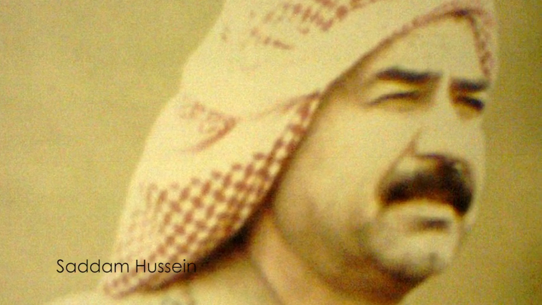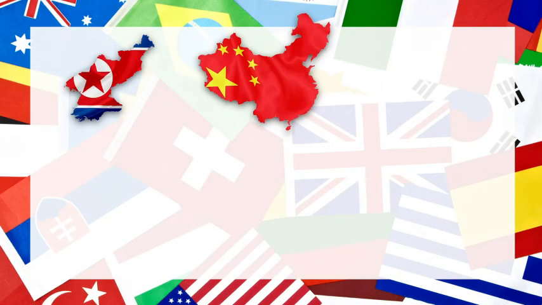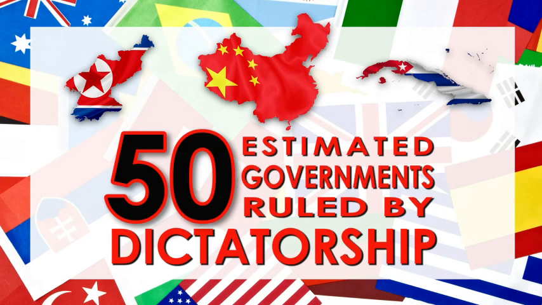In the last 15 years, while they were alive, Muammar Gaddafi from Libya and Saddam Hussein from Iraq were both considered dictators. And today, China, North Korea, and Cuba are just 3 of the estimated 50 governments in the world ruled by a dictatorship.